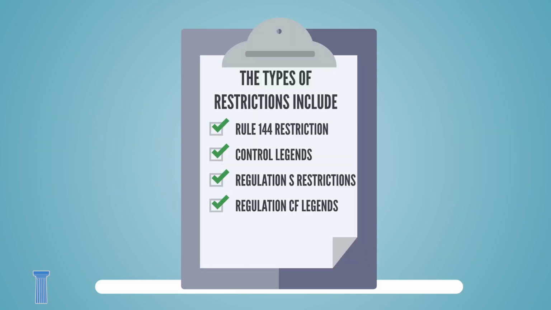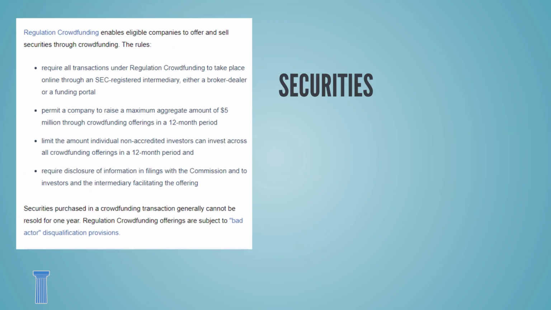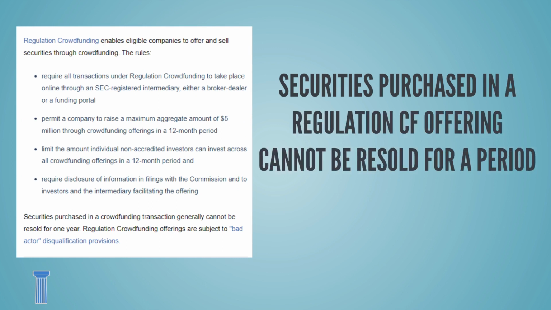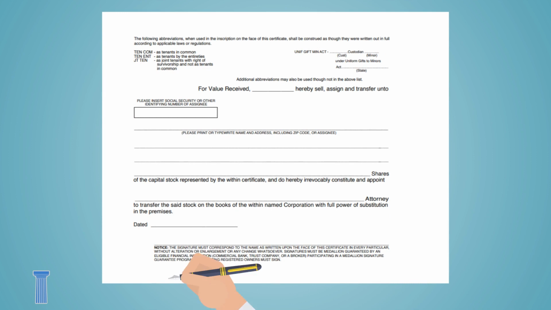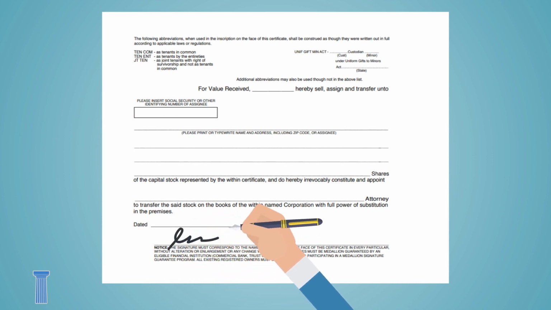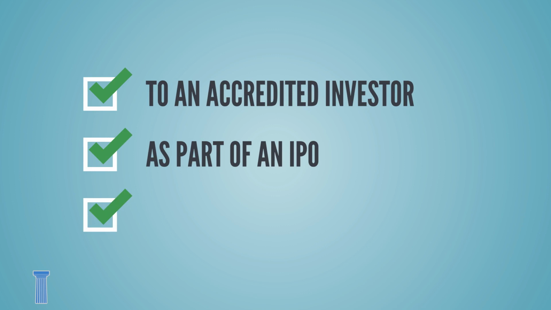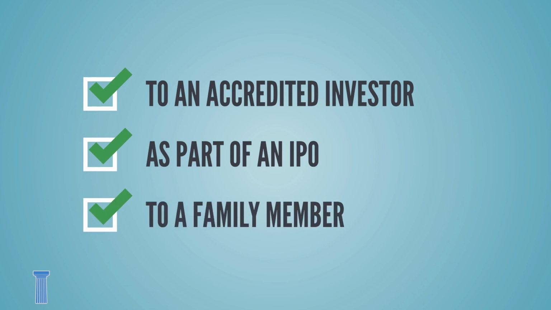Regulation CF legends. Securities purchased in a Regulation CF offering cannot be resold for a period of 1 year, unless the securities are transferred to the company that issued the securities, to an accredited investor, as part of an IPO, or to a family member, among other limited exemptions.